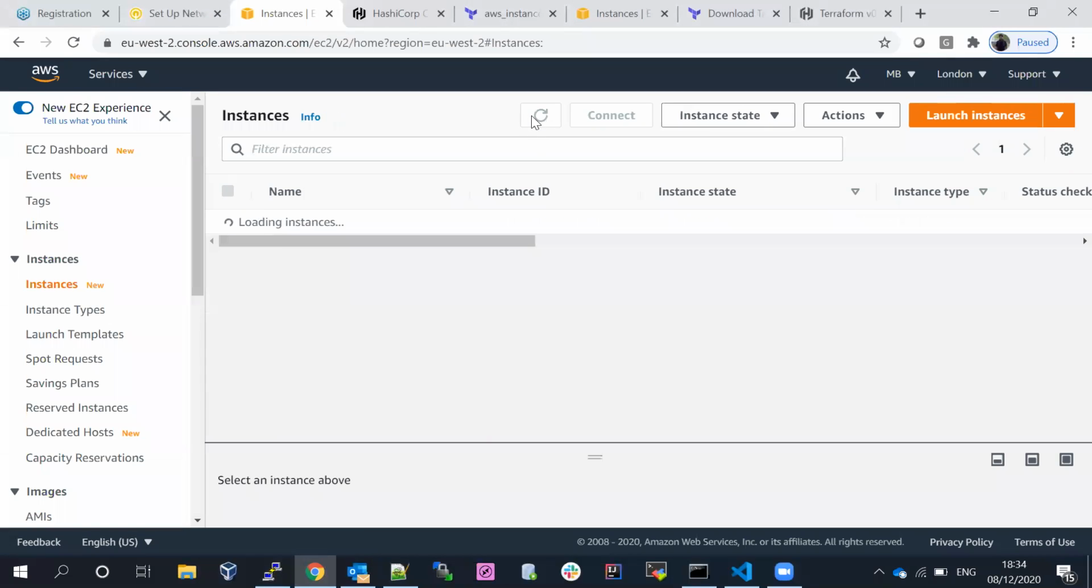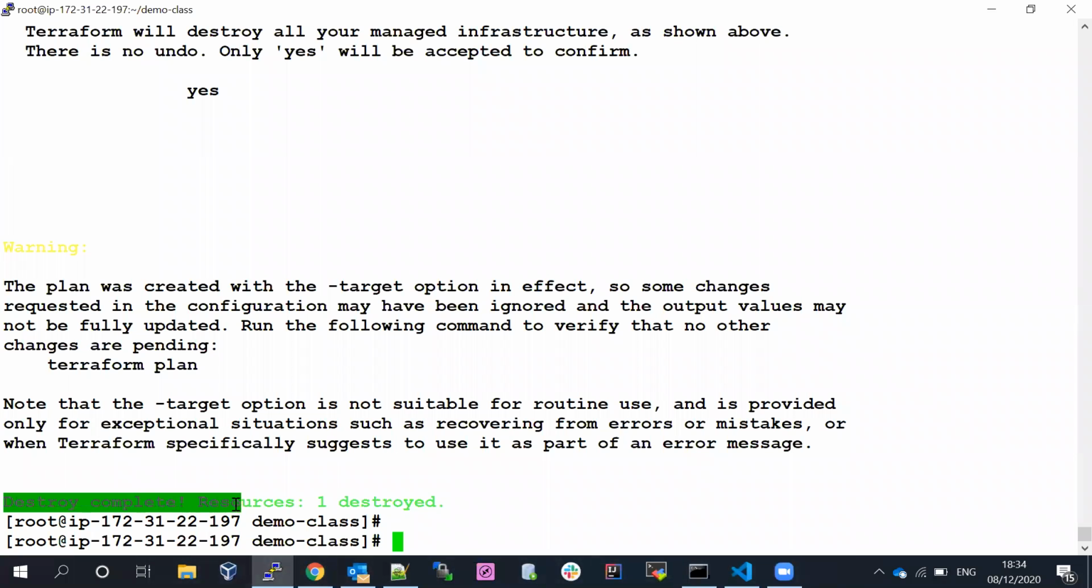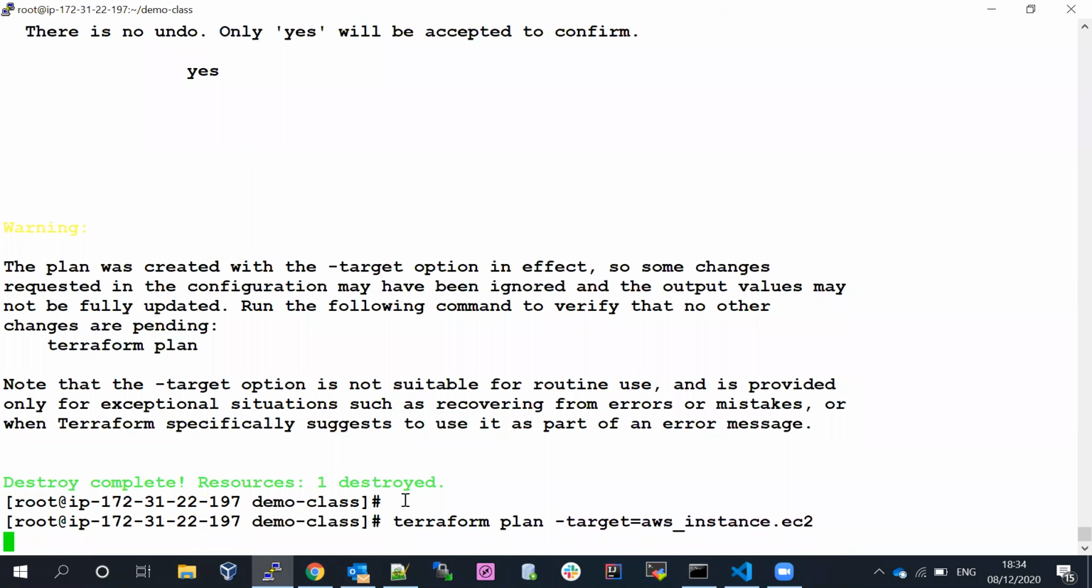This will take a few minutes. You can see now the service terminated. Destroy completed, and one resource destroyed. Now if I want to call a particular resource, how are we going to call it? Rather than destroy, you just need to say apply, or you can say plan. Plan is a blueprint for the particular resources.